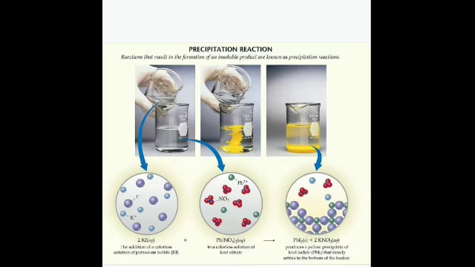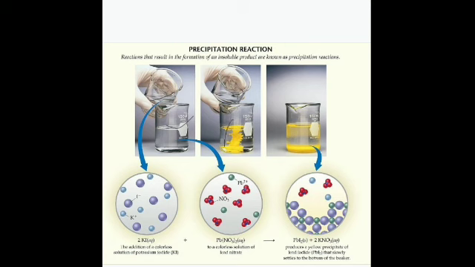So what is a precipitate? In my last lectures I had explained this and shown it to you. When there are two compounds in aqueous solution, dissolved in a particular liquid, they react together to form an insoluble salt.